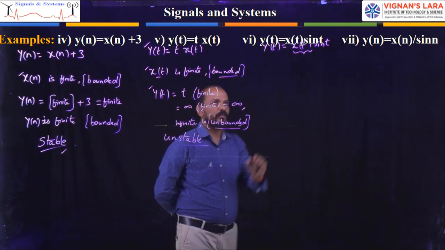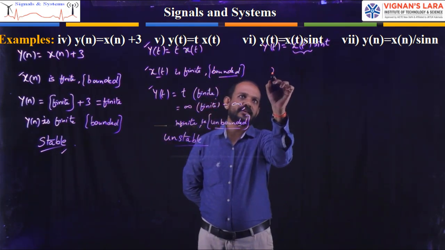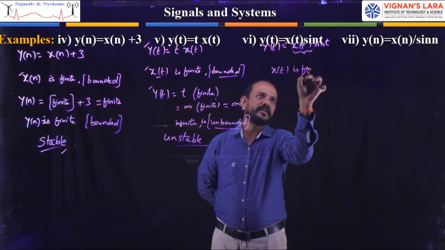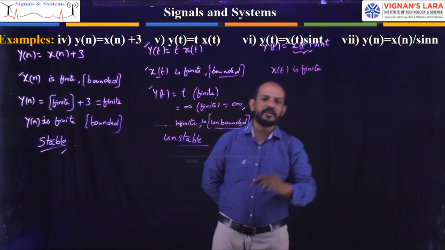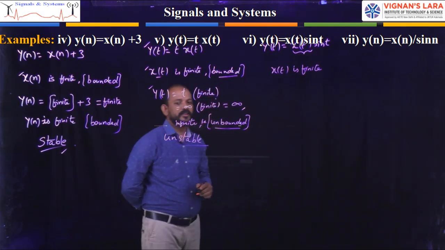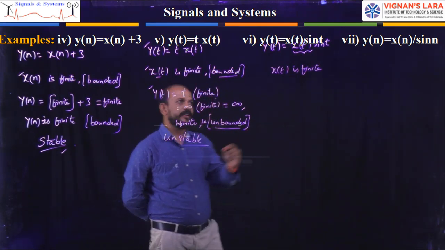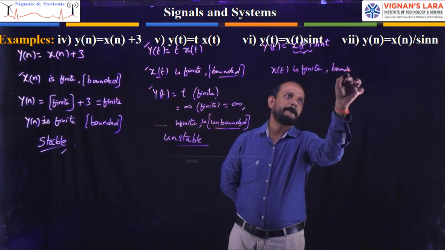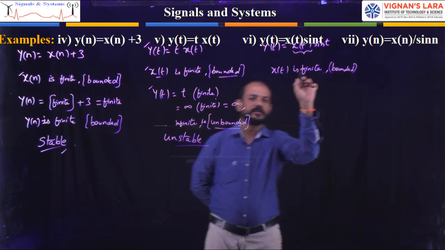Now let us consider this x of t is finite. We have to consider this as a finite value. It is bounded. We have to consider this as bounded. Clear.